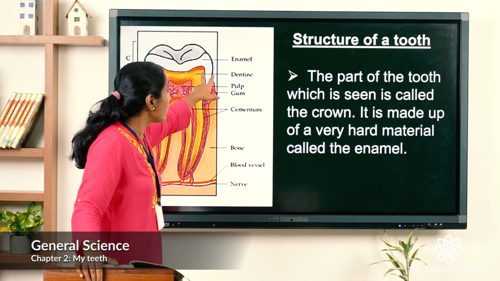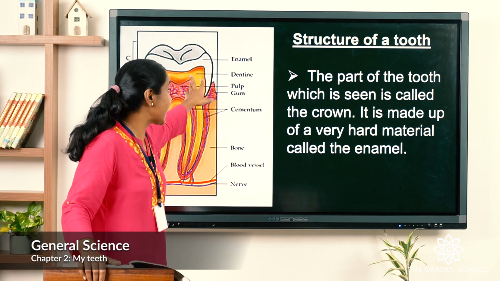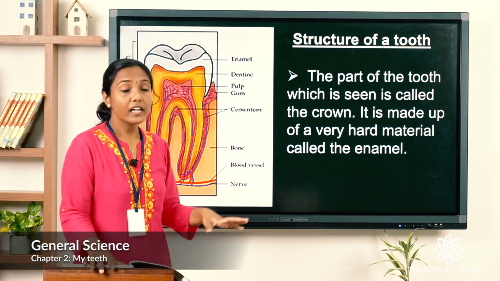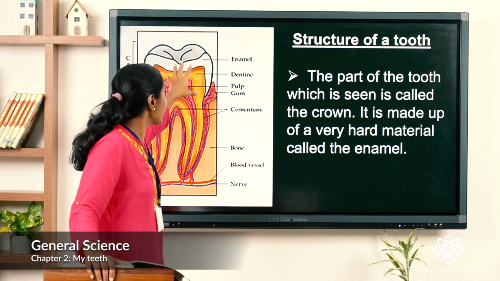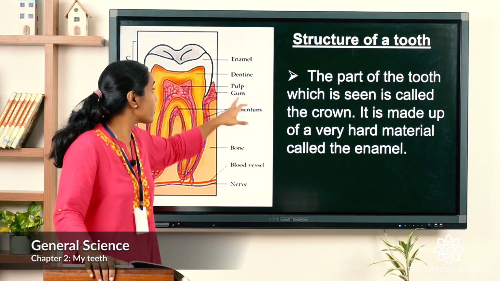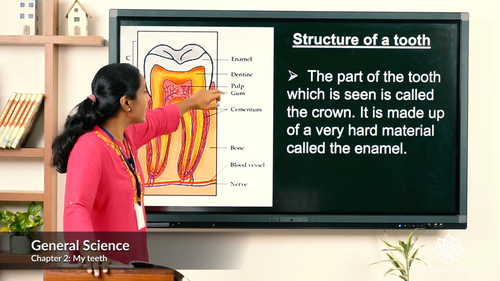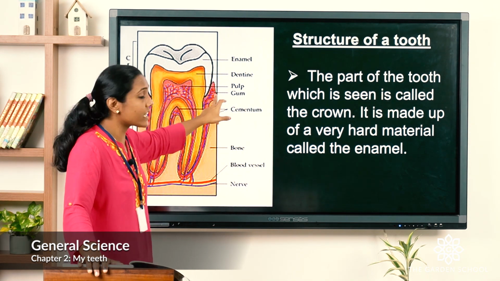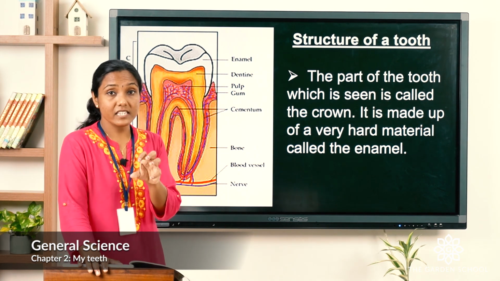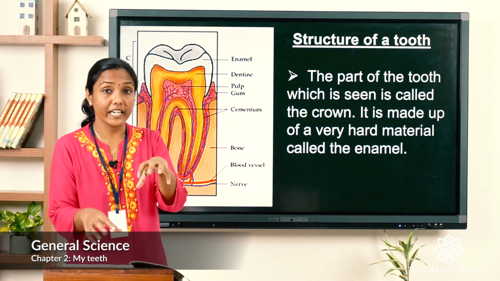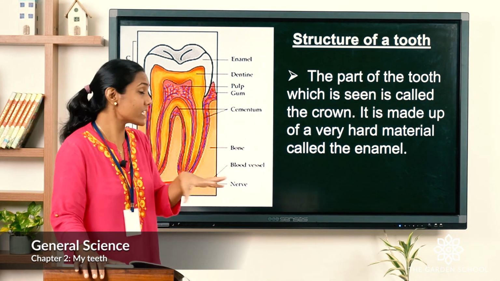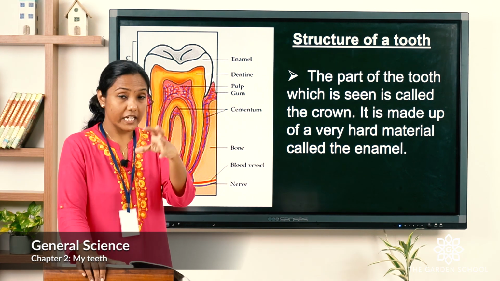Okay. Now enamel: the enamel is the hardest material of our body. This enamel protects the crown part of the tooth. Here you can see this is the enamel, and now you can see the gum here, which helps our tooth to get firm in the jawbone. It fixes the teeth in the jawbone.